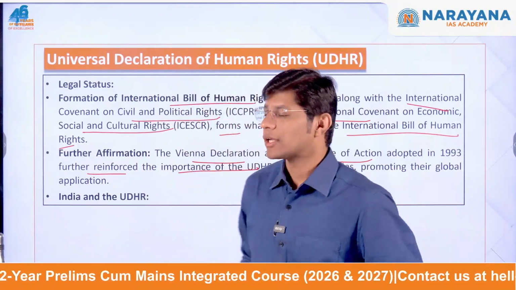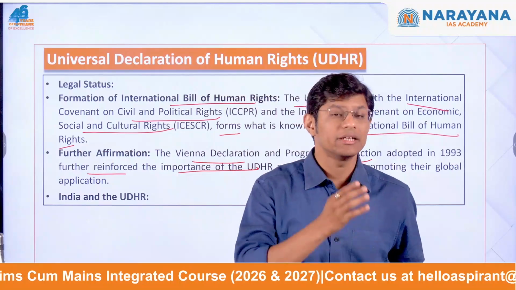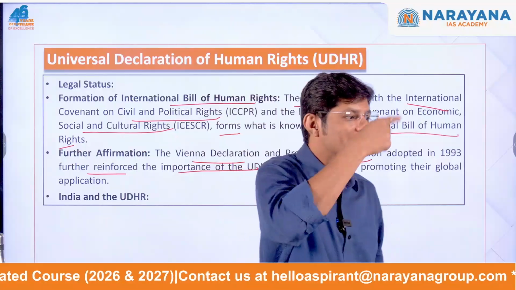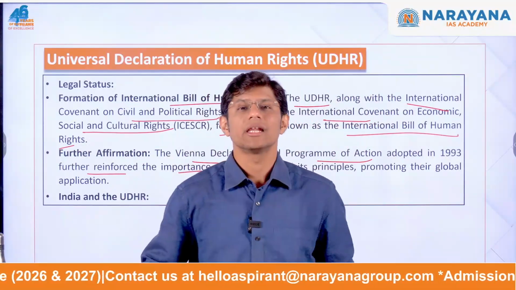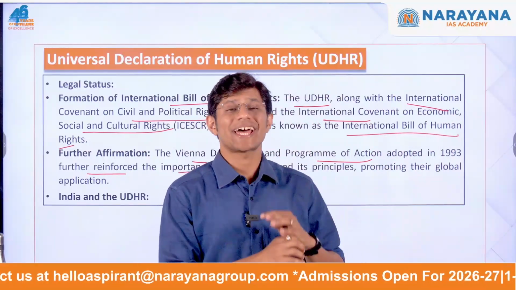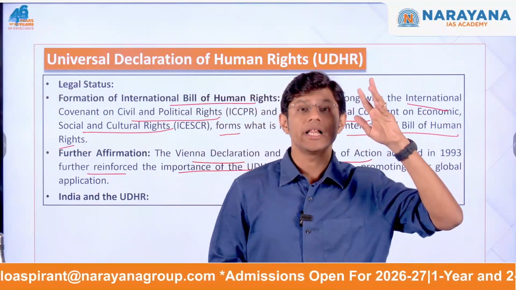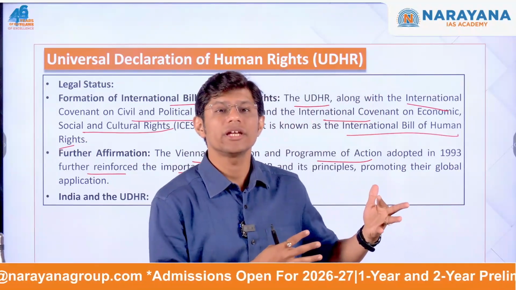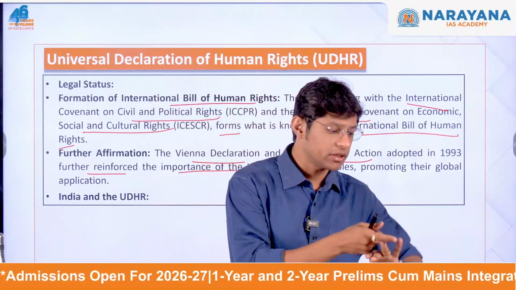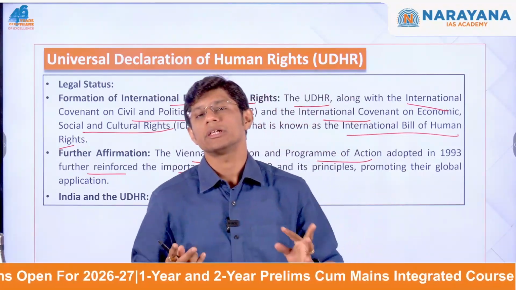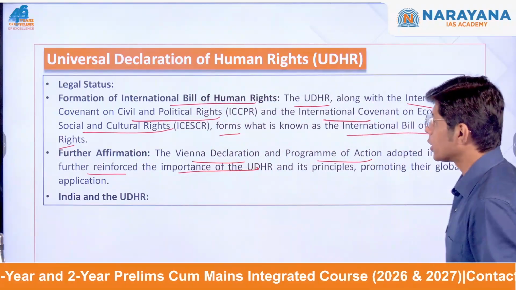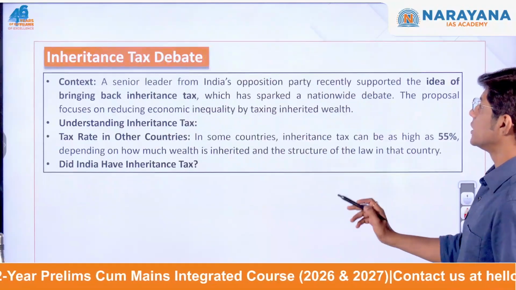And talking about India, India actively participated in drafting the declaration and was one of the original founding members and voted in favor of the establishment of the Universal Declaration of Human Rights. To respect the declaration, the Indian Constitution, especially the chapter on fundamental rights, Article 12 to Article 35, reflects the principles of the Universal Declaration. Why? Because it guarantees equality, freedom, protection from exploitation, religious liberty, and most importantly, educational rights, especially for the minorities. So, this is the first topic on the Universal Declaration of Human Rights.